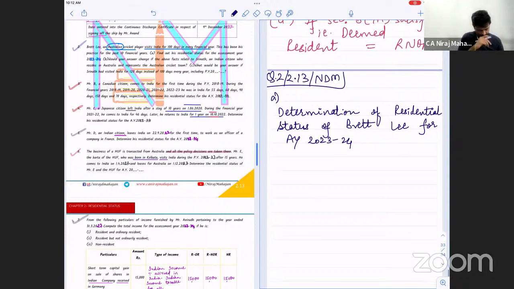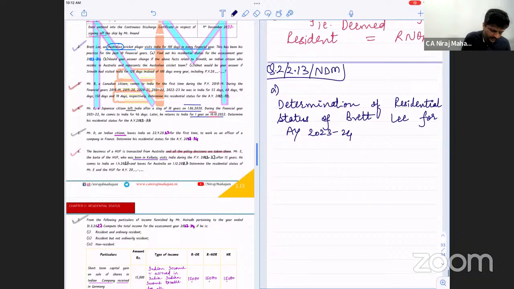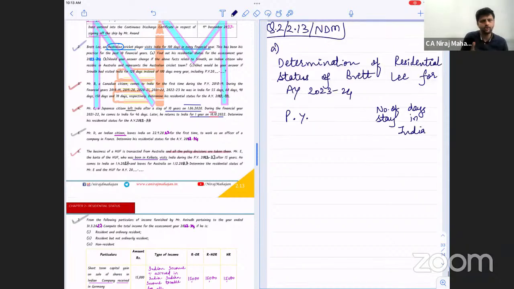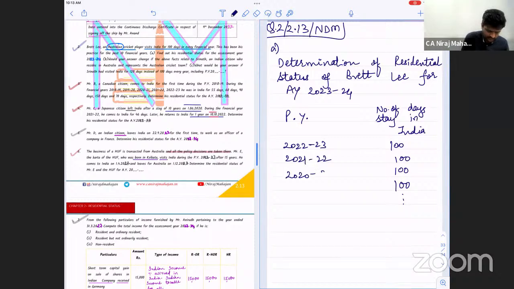Right? Previous year, number of days stay in India. I'll just write for 4 years, the remaining are the same, okay? That is 2022-23. How many days? 100. Okay, you're writing two-three dots over here.